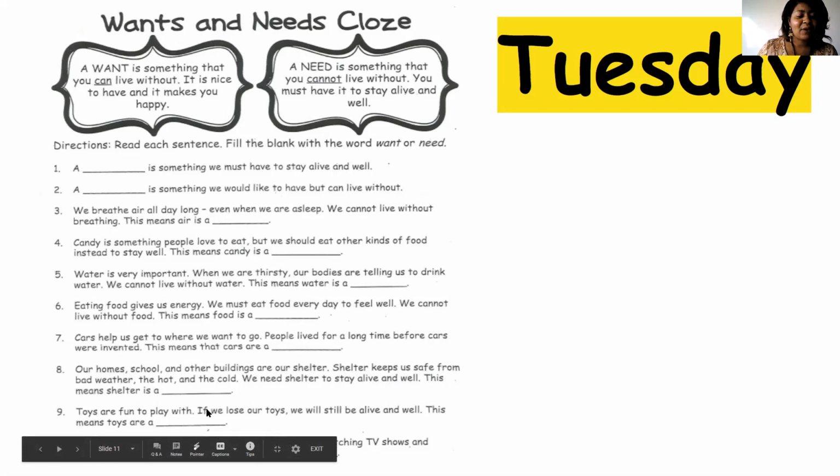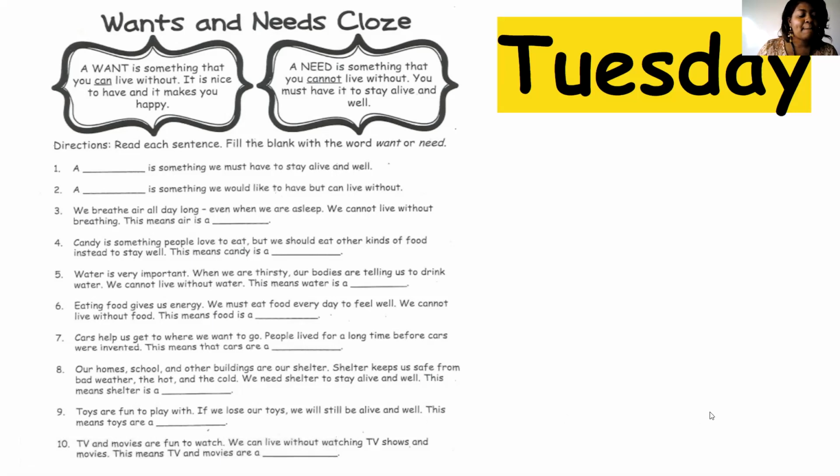Number nine. Toys are fun to play with. If we lose our toys, we will still be alive and well. This means toys are a. And number 10, TV and movies are fun to watch. We can live without watching TV shows and movies. This means TV and movies are a blank.